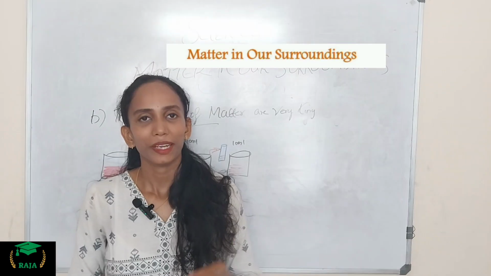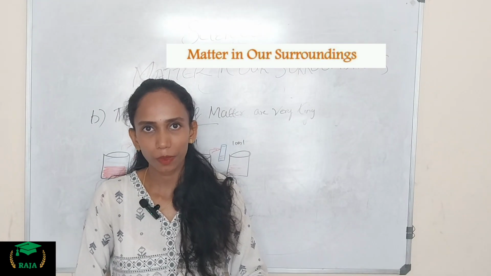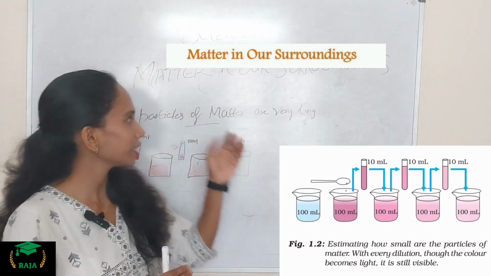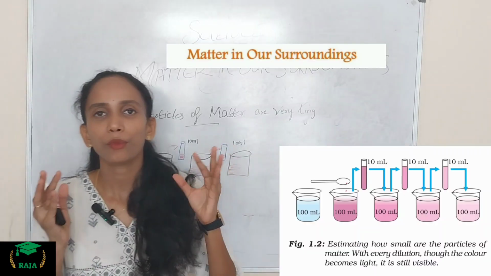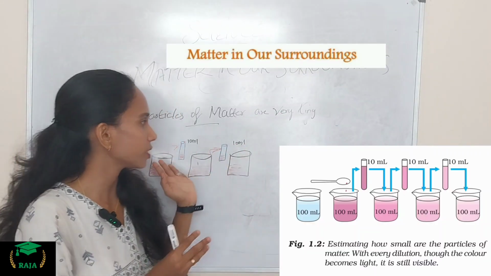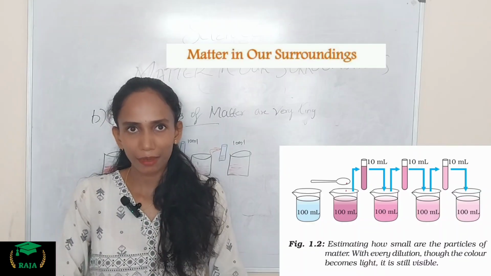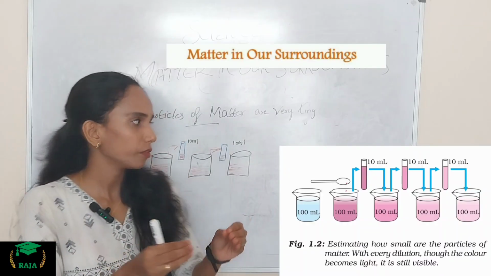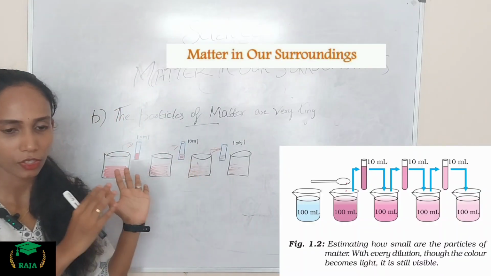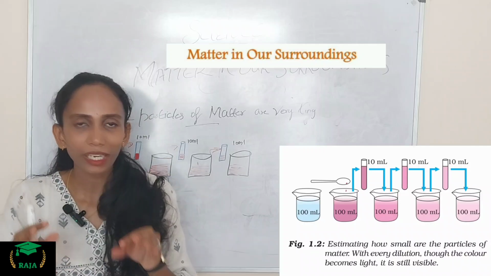Next we move on to yet another experiment which belongs to matter. The next one is that the particles of matter are very tiny. For this experiment we have to take 2 or 3 crystals of potassium permanganate and dissolve them in 100 ml of water in a beaker.